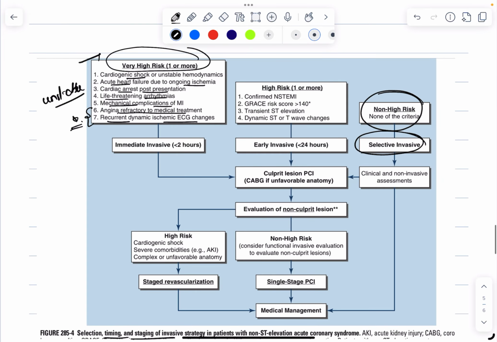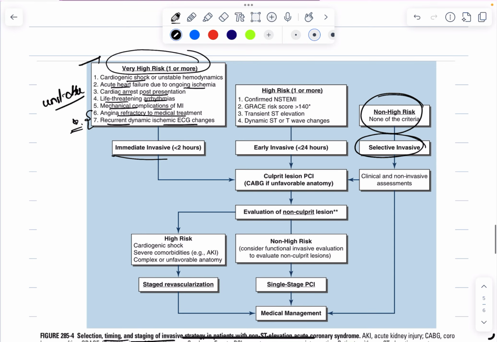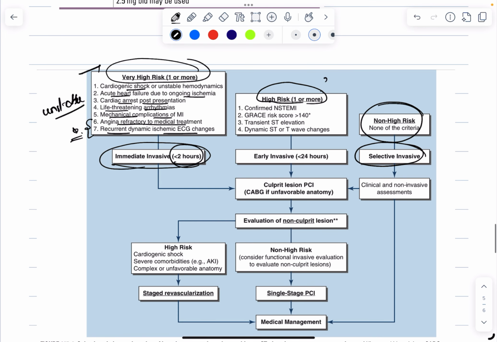In this condition, you should go for an immediate invasive procedure, that is, within 2 hours you should get the PCI done. Then the other category is high risk. In high risk, the patient is not unstable; the patient is stable. This could be a confirmed NSTEMI or a GRACE score of more than 140. This you should remember. Or there is transient ST elevation or dynamic ST or T wave changes. In this you should go for early invasive percutaneous coronary intervention.